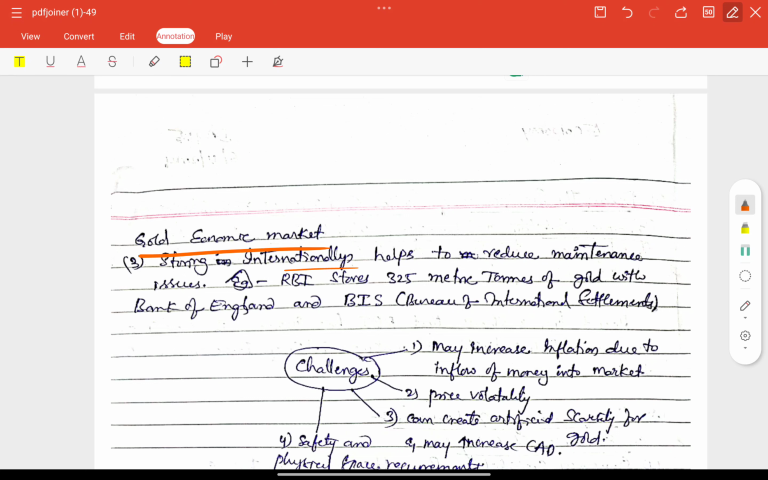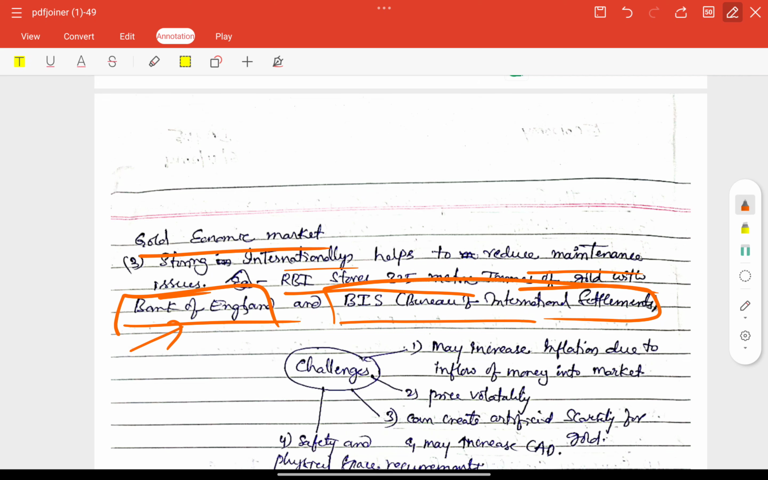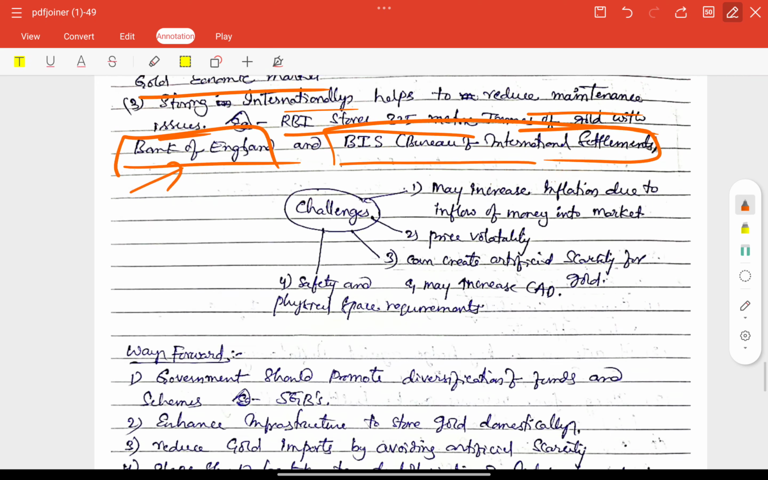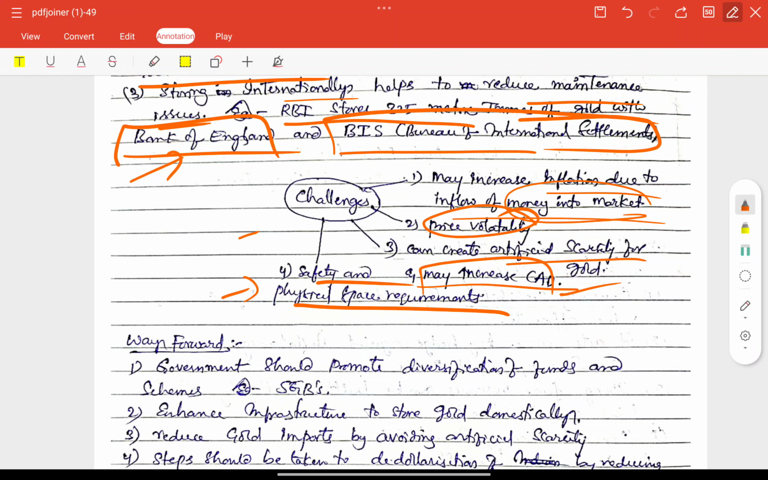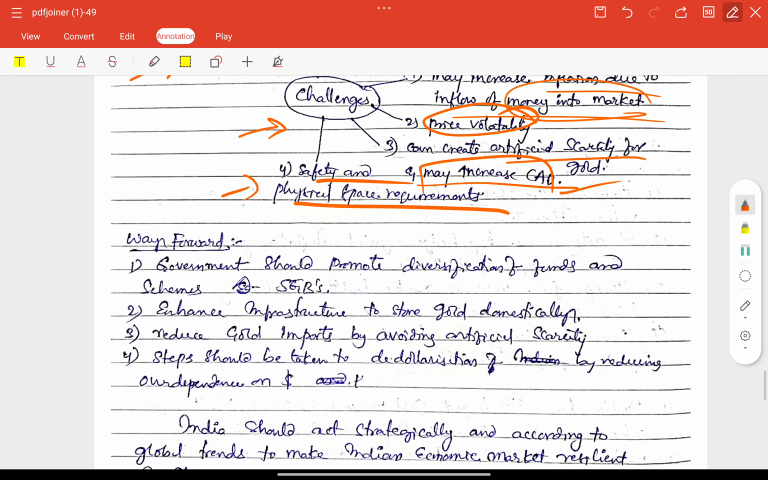Storing internationally helps to reduce maintenance issues. RBI stores 325 metric tons of gold with the Bank of England and the Bank for International Settlements. Very good terms and examples used here. Next, challenges: it may increase inflation due to inflow of money into the market, price volatility, and can create artificial scarcity, which may increase CAD. Very good. Safety and physical space requirements are also one important challenge he has written here.